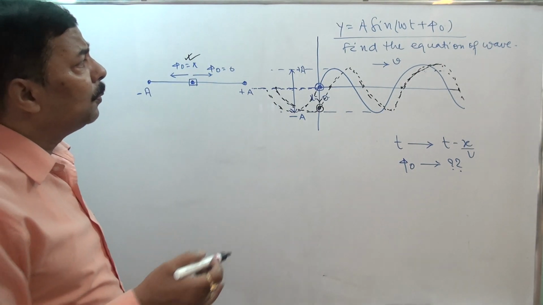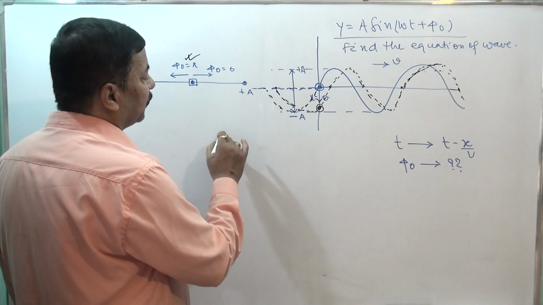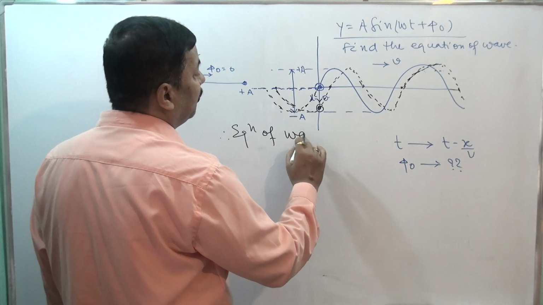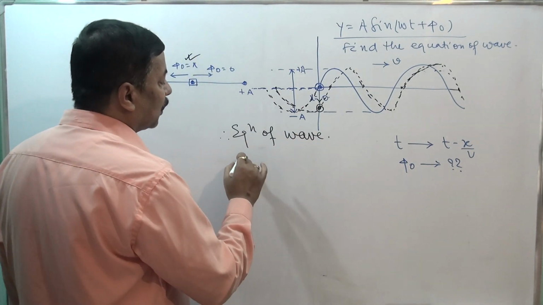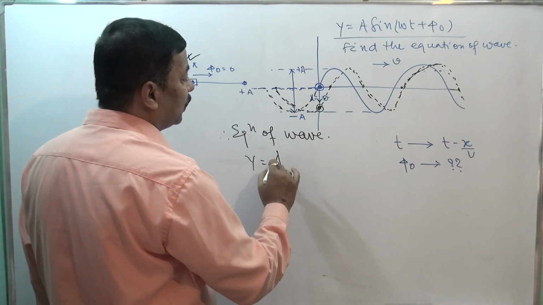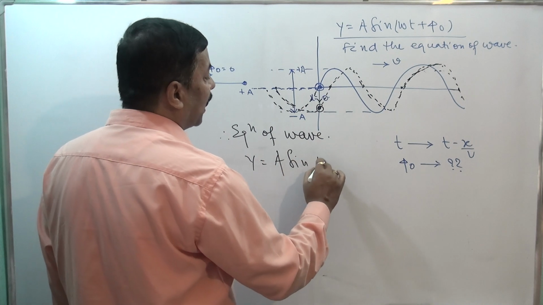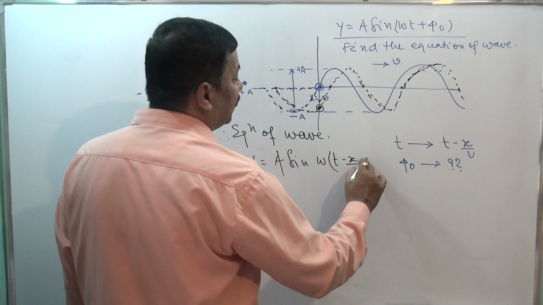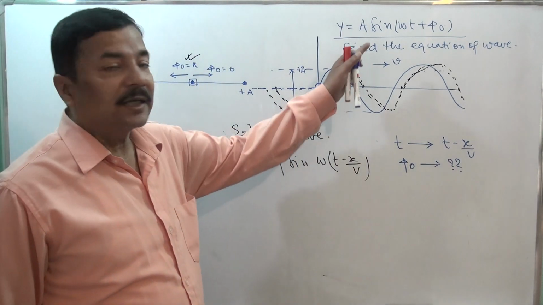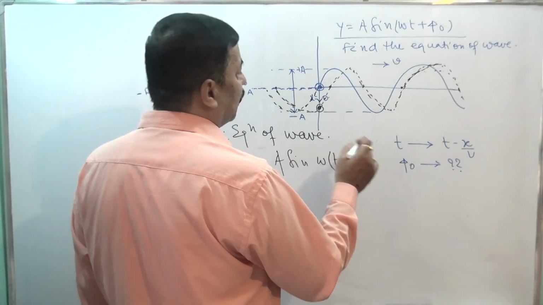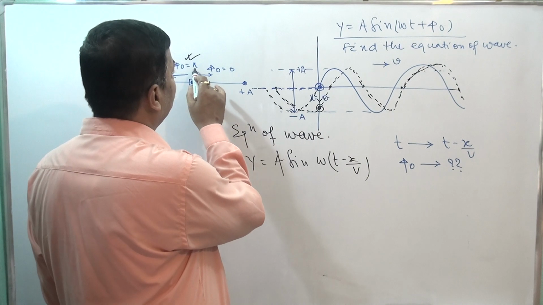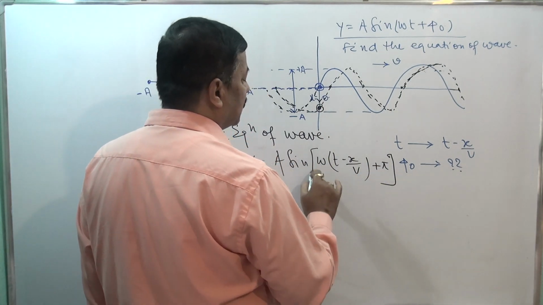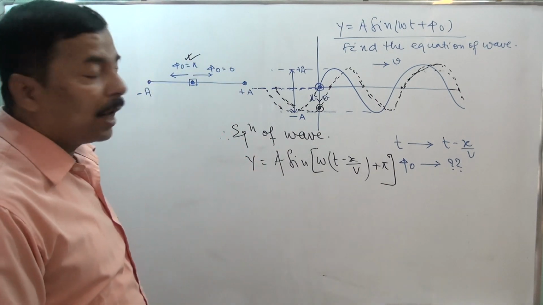Now what will we do? We will write the equation of wave: y is equal to a sine omega t minus x by v. t should be replaced by t minus x by v, and in place of phi naught we will take pi. So this is the equation of wave. Now simplify it.